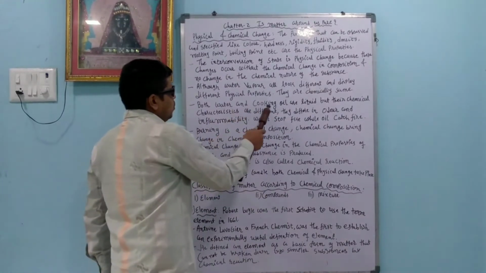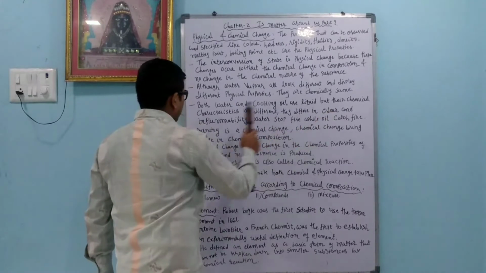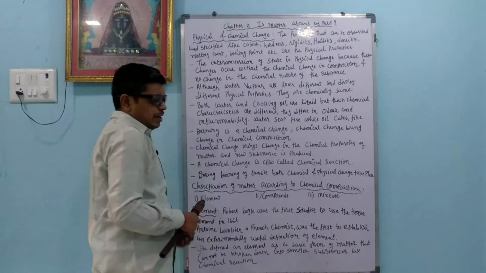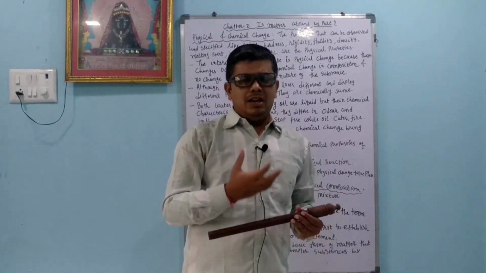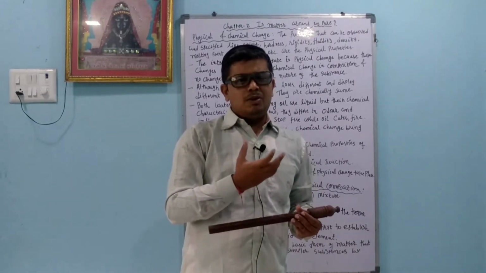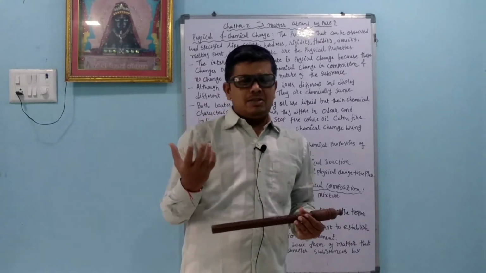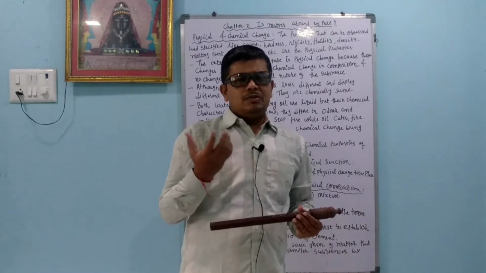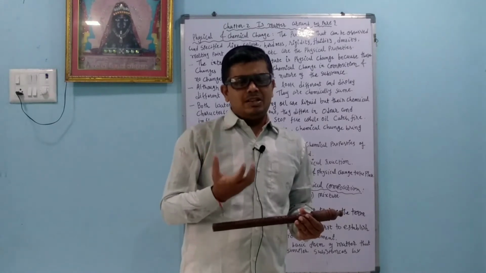Both water and cooking oil are liquid, but their chemical characteristics are different. They differ in odor and inflammability. Water stops fire while oil catches fire. Suppose we compare oil and water. Both are in liquid form. It does not mean that their physical properties are exactly the same, and it does not mean that their chemical properties are the same. Water stops the fire, whereas oil catches the fire, so it is highly inflammable; inflammable means it catches fire.